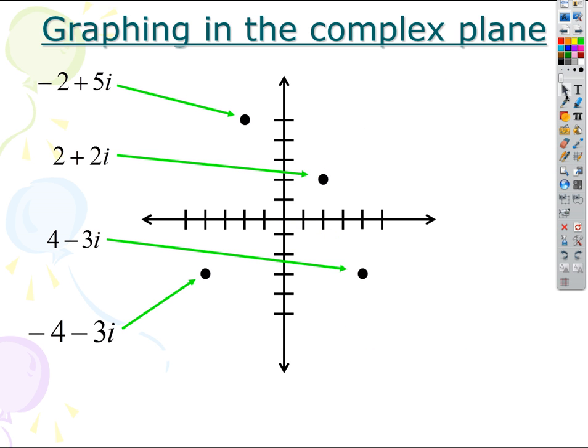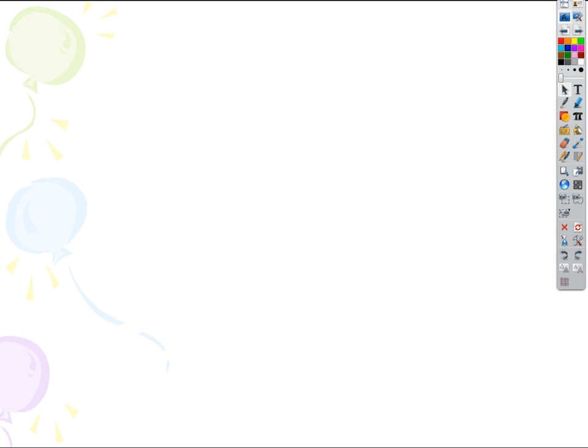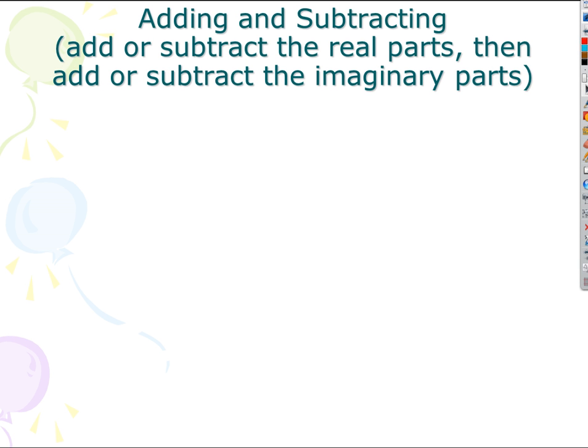All right. So that's the hard stuff. I'm going to leave off here, but I'll leave you with this one idea so you can see that the work really isn't hard. Adding and subtracting these things could not be easier. The trick is if you're doing any kind of arithmetic, adding, subtracting, multiplying, dividing, treat the i like a variable. Treat it like an x. So if I'm adding these things up, and those were x's instead of i's, wouldn't I just add like terms? I get -1 plus 3 is 2, and 2i plus 3i is 5i, done, right?